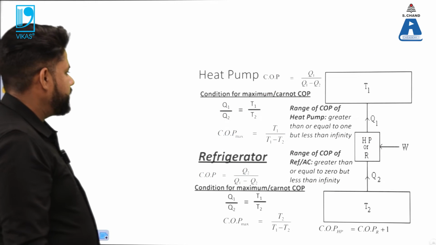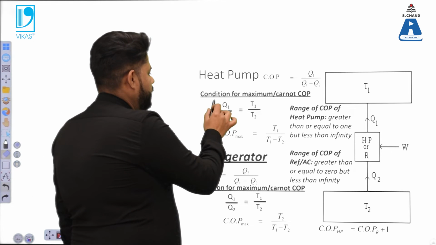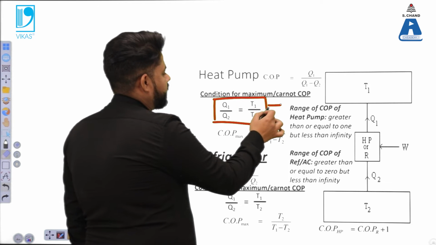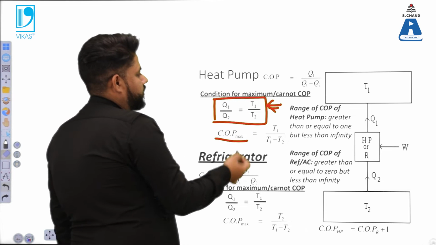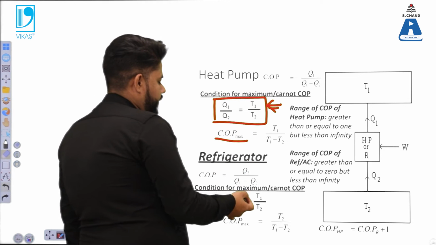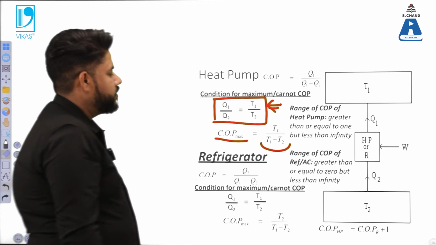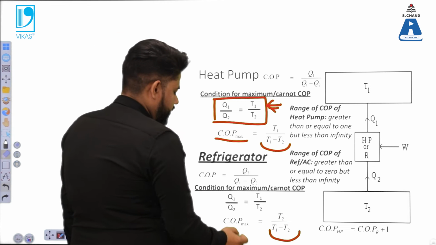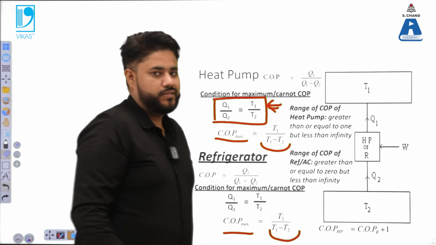Now we have the categorization of heat pump and refrigerator. As I have told you, Q1 by Q2 has an equivalence relationship with the temperatures. So the COP for the heat pump and refrigerator can also be expressed in terms of temperature: T1 over T1 minus T2 for the heat pump, and T2 over T1 minus T2 for the refrigerator, and the diagram remains the same.